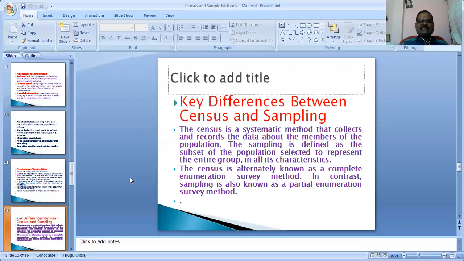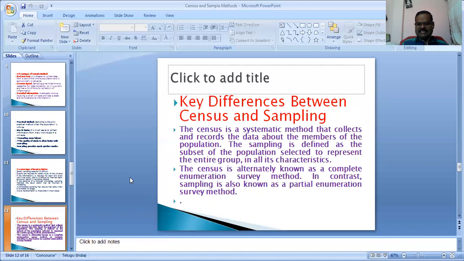The census is a systematic method that collects and records data about the members of the population. The sampling is defined as the subset of the population selected to represent the entire group in all its characteristics.